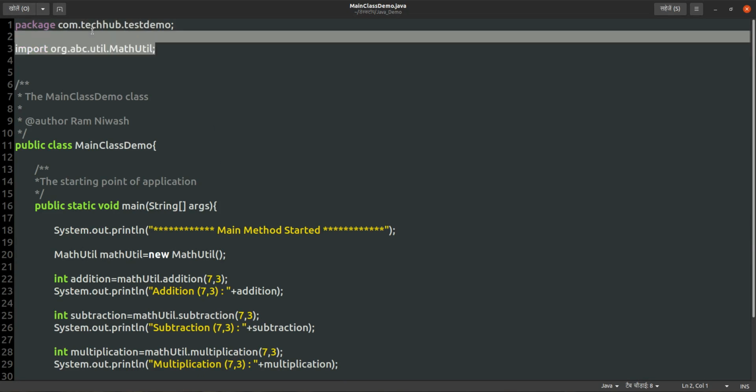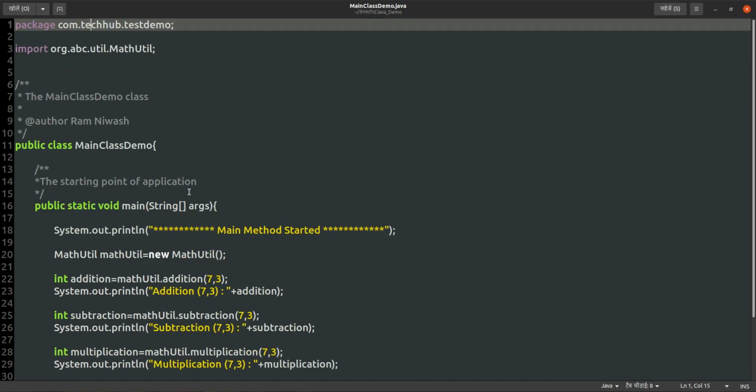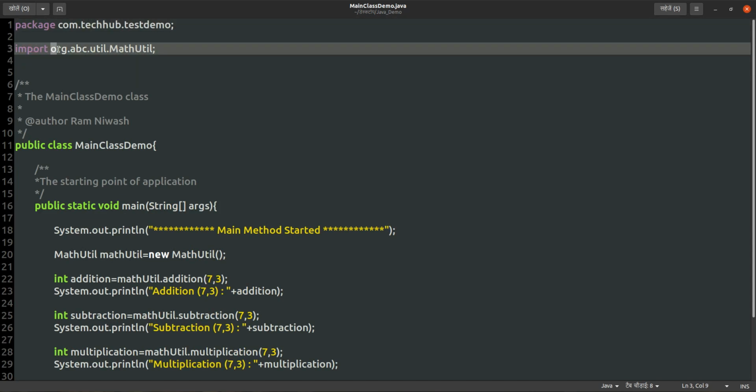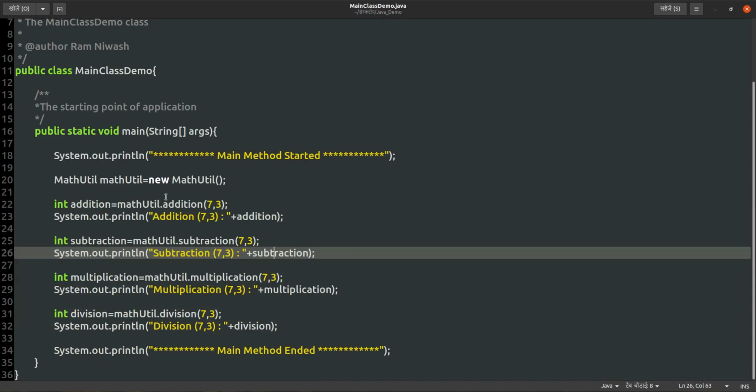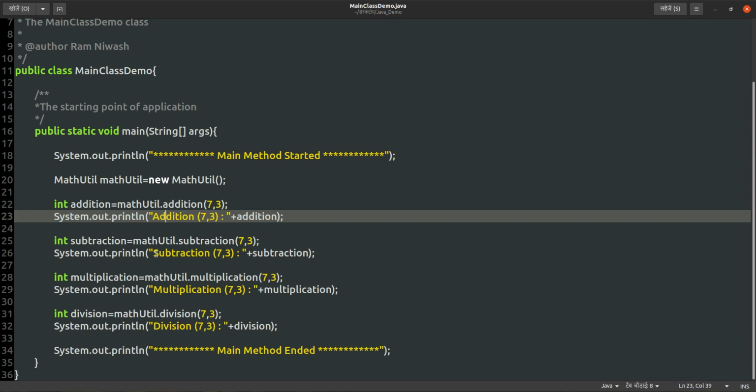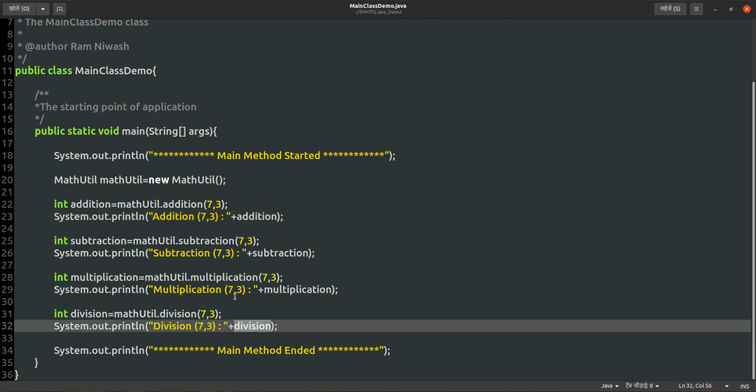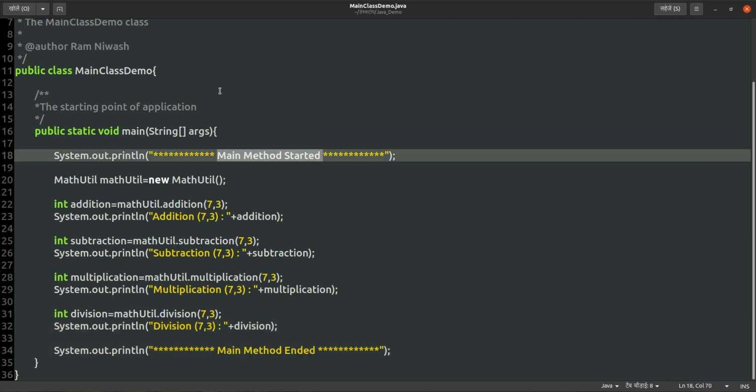This is our package, and here you see math util from org.abc.utl we are importing and using, and we are doing some mathematical operations and printing them here, like addition of 7 and 3 is 10, subtraction of 7 and 3 is 4, multiplication, and division, 7 divided by 3, whatever it will be, it will come. And after this we are printing that the main method started. So this will be the output of that one.